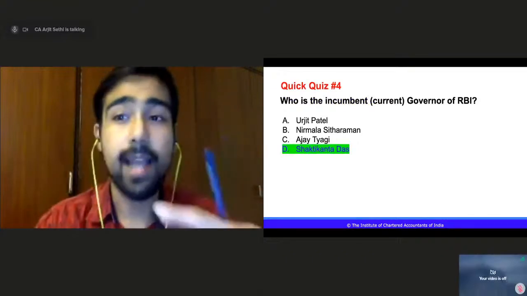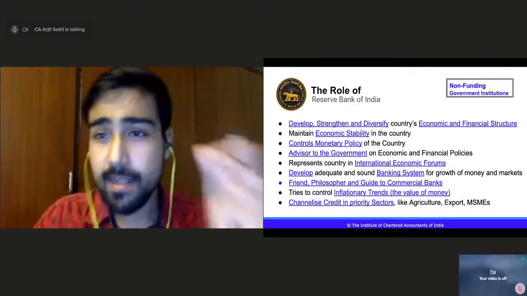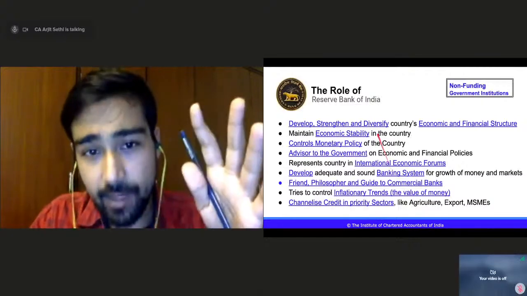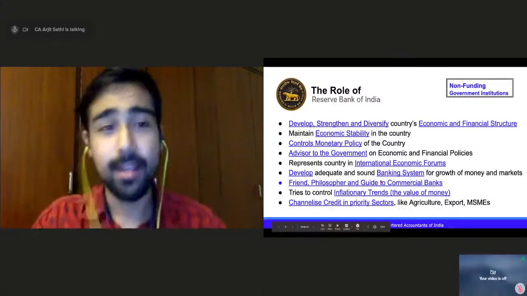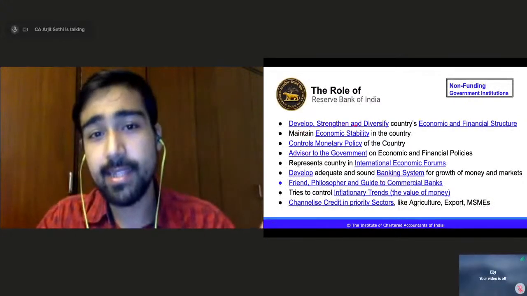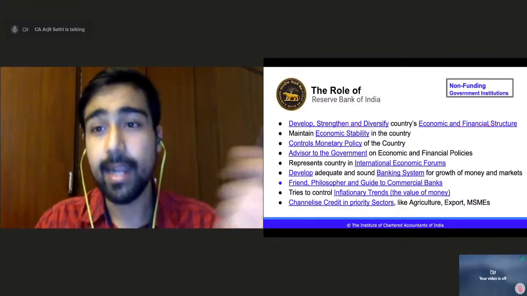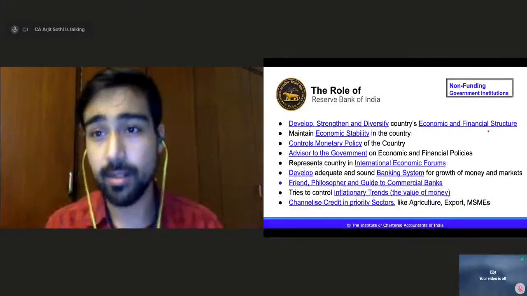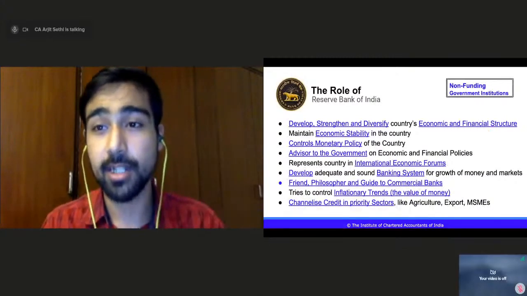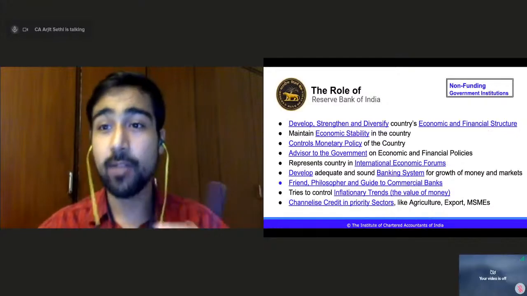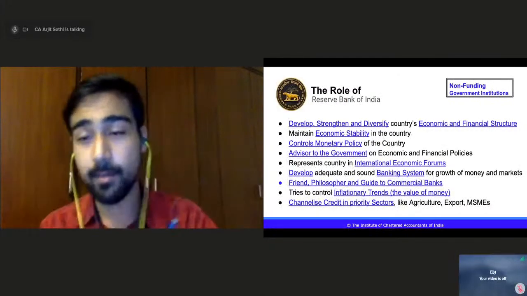So what does RBI actually do? It's simple. You would be able to relate to each and every point here because it is so simple. It develops, it strengthens and it diversifies the country's economic and financial structure, right? It develops an economic environment where business can flourish, where we have banking, where we have loans, multiple banks, private banks, government banks.